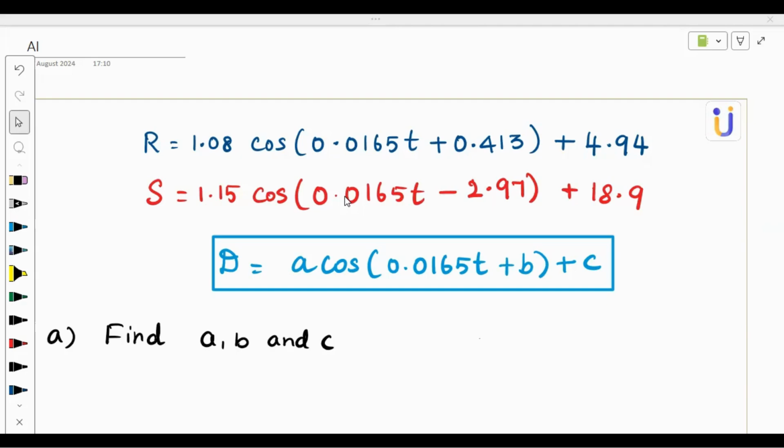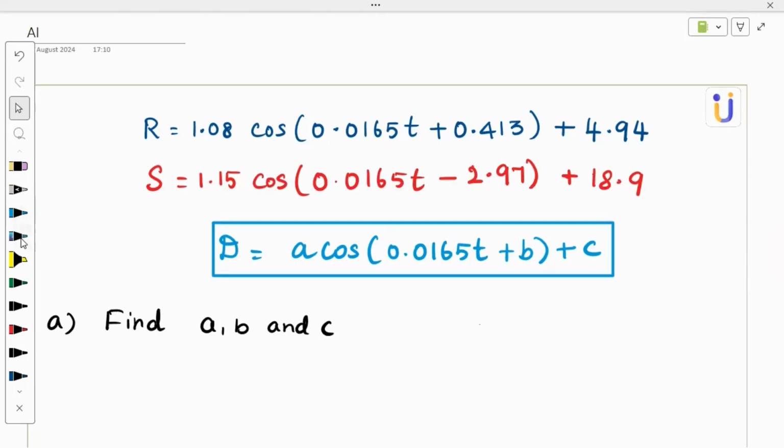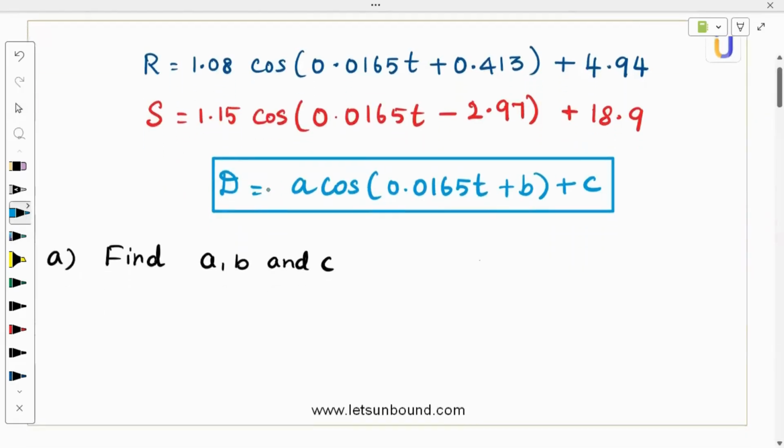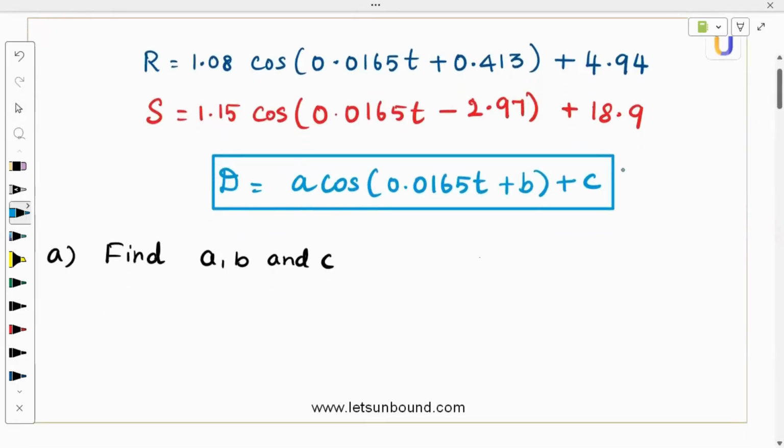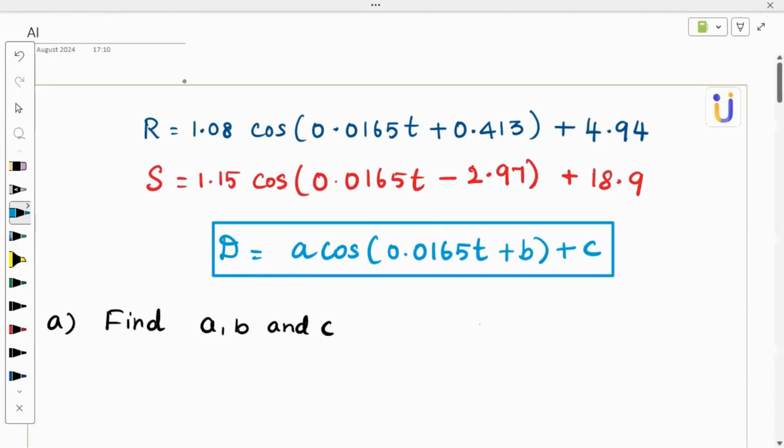And part B is: hence or otherwise, find the largest number of daylight hours in Taipei during 2021 and the day of the year on which this occurs, right? We can just start. First, for daylight hours they have given a model, but we can frame one more model, because we have sunrise and we have the sunset.